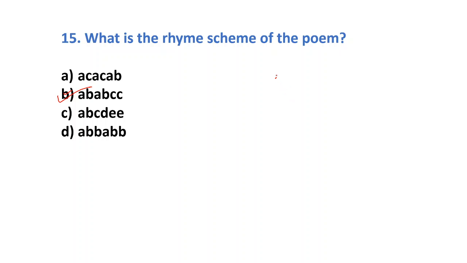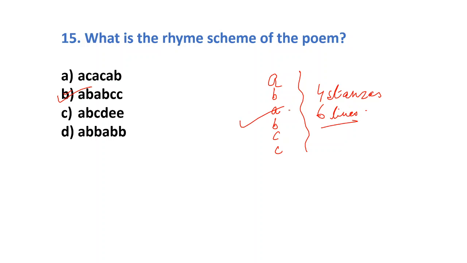So what is the right answer? In all the stanzas you will find A, B, A, B, C, C. There are 4 stanzas in the poem with 6 lines each, and this rhyme scheme is followed in all the stanzas. So dear students, these are the 15 MCQs which I have done from each stanza.